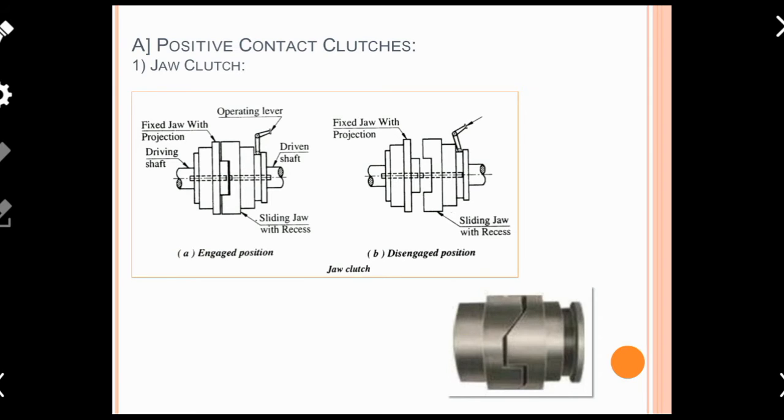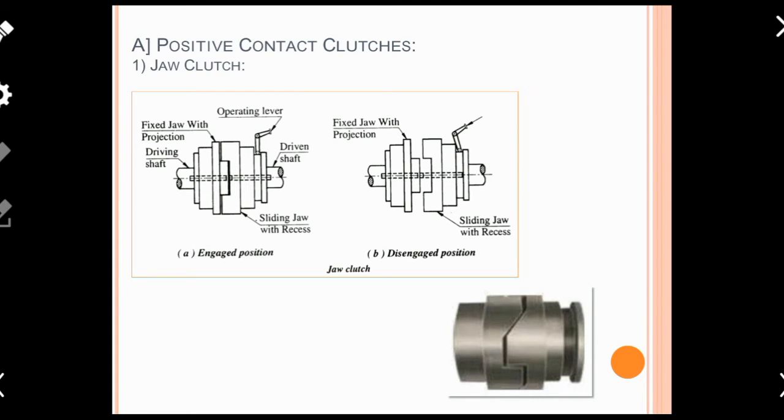There is a driving shaft and one fixed jaw with a projection. Herein, the driving shaft and fixed jaw have projections, which are both mounted or connected with a common machine element, that is the key. In that way, the driving side parts are connected.